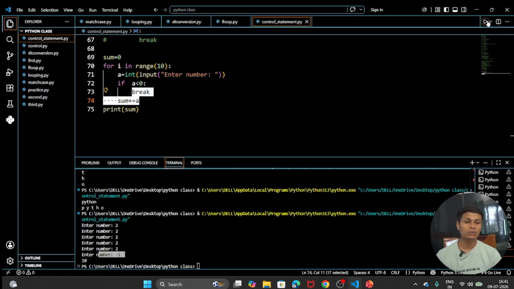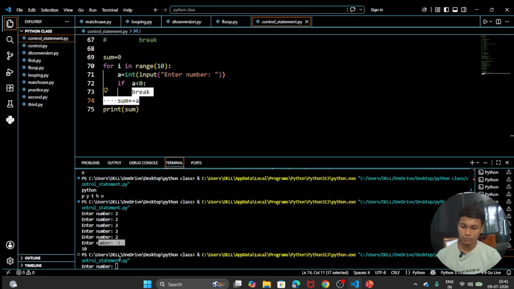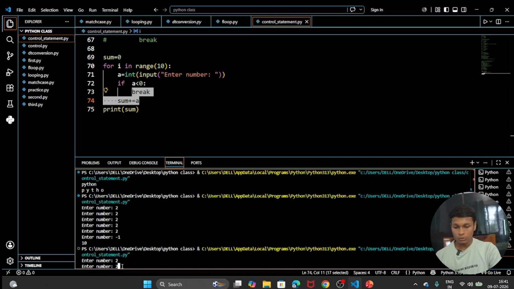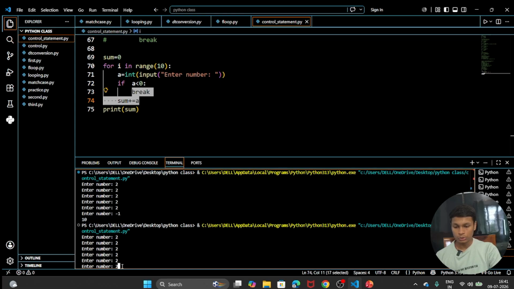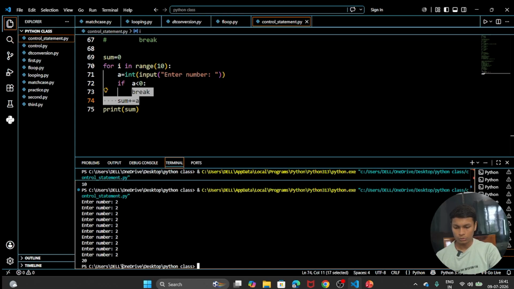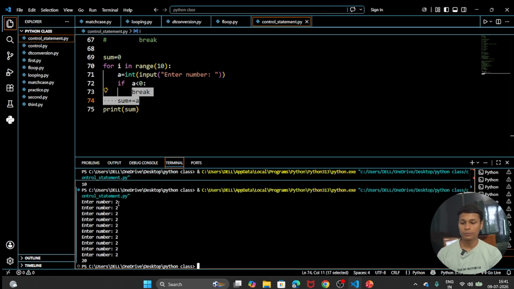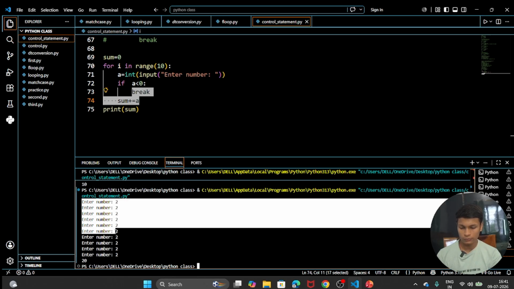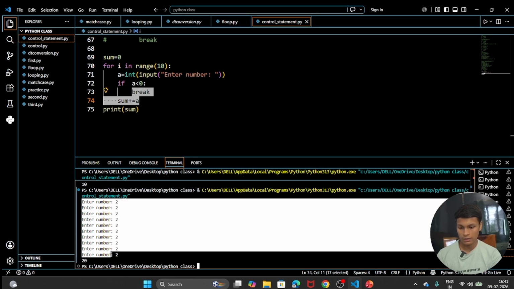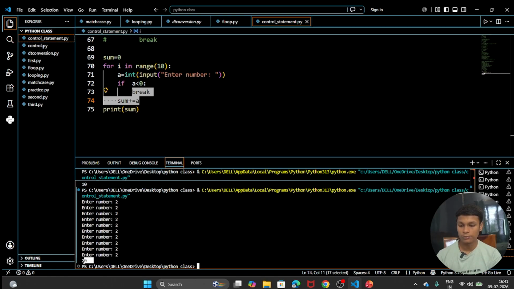If the number is not negative, then we are going to simply take 10 inputs. Let's see that. 2 2 2 2 2 2 2 2 2 2. The loop will not end early. The loop takes 10 inputs: first, second, third, fourth, fifth, sixth, seventh, eighth, ninth, tenth. Adding all 10 inputs gives the result 20.